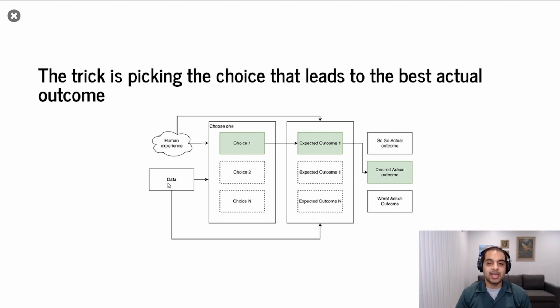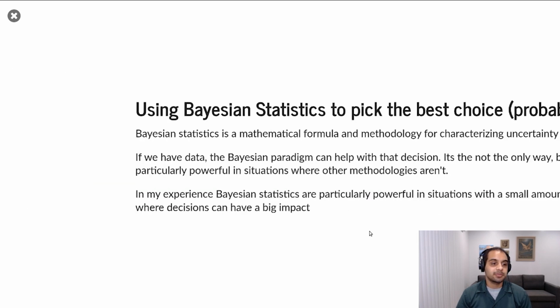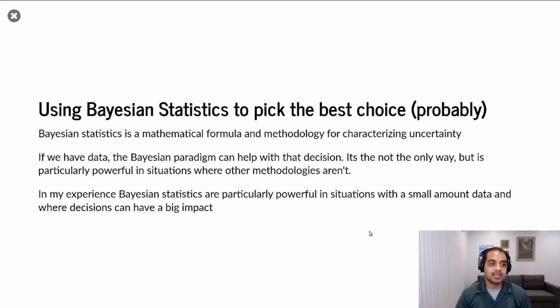But as you get more and more data, hopefully the algorithm can come together. And ideally, you can use both of these things to narrow down to the best actual outcome every time. And that's what we want to do with Bayesian statistics.